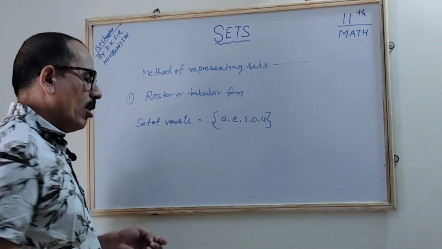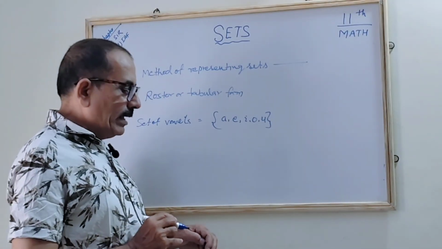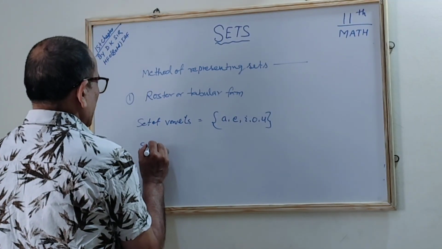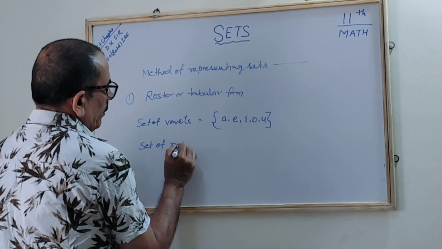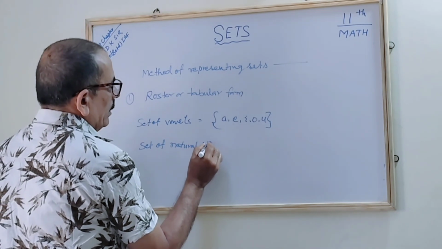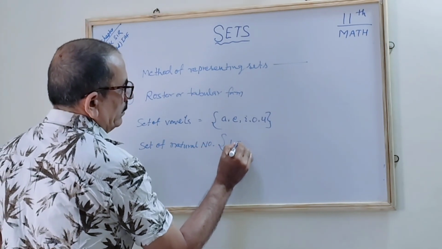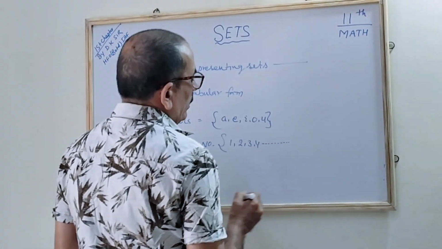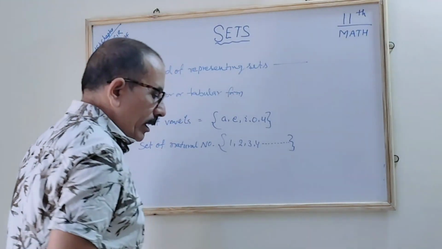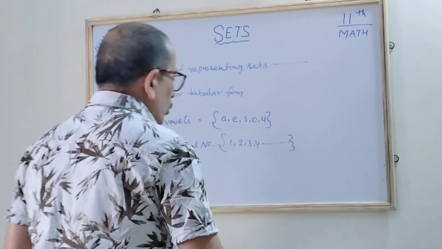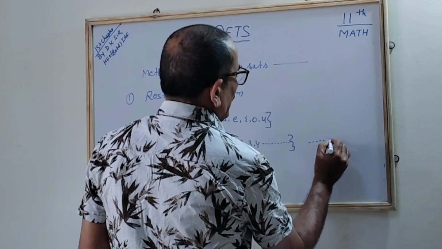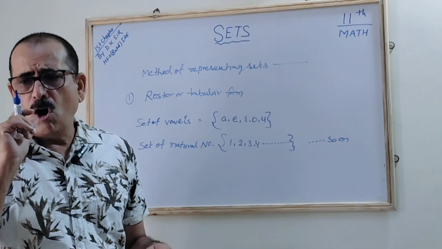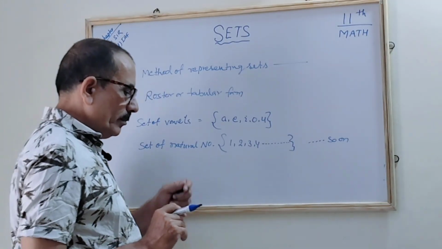This is the set of vowels. Another example: the set of natural numbers. Natural numbers start from 1, 2, 3, 4. If no limit is given, we put dot dot dot, which indicates "and so on." Correct?